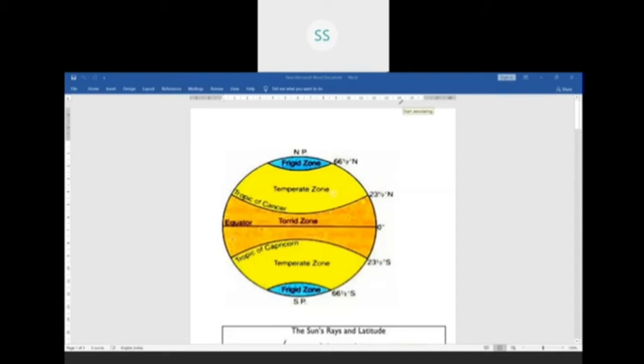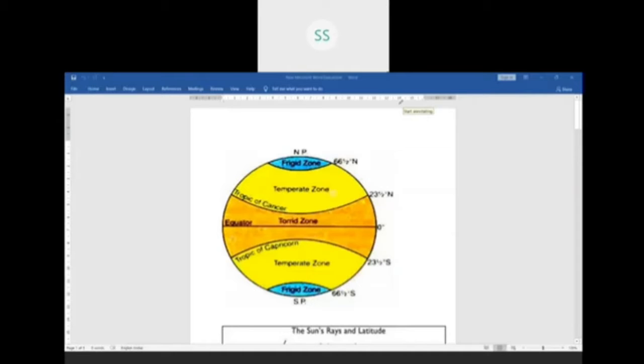Flat roof. Now, why is the flat roof there? Because if there is any amount of rainfall, even 10 or 20 centimeters, that water will stand on the roof, due to which the house will be cool. That is why they have flat roofs.